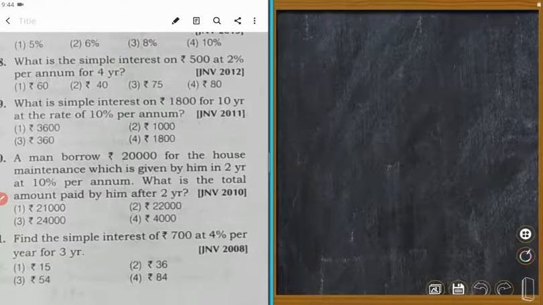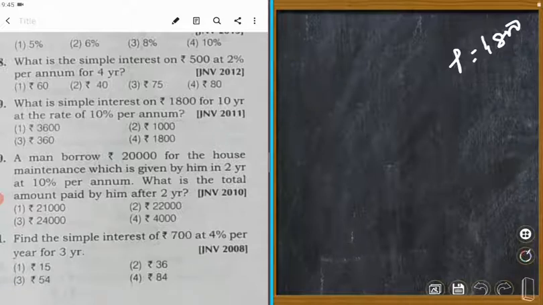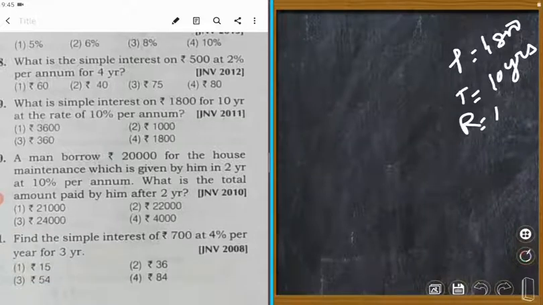Next one is number 9. What is the simple interest on 1,800 for 10 years? This P is equal to 1,800, and time 10 years, rate R is equal to 10%. So what is the simple interest?